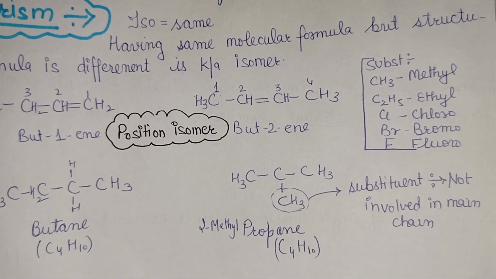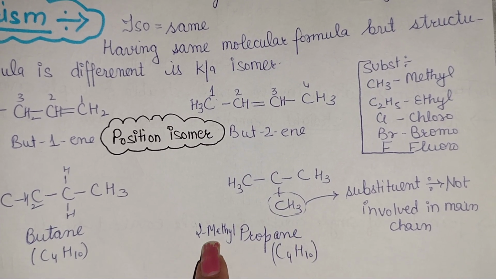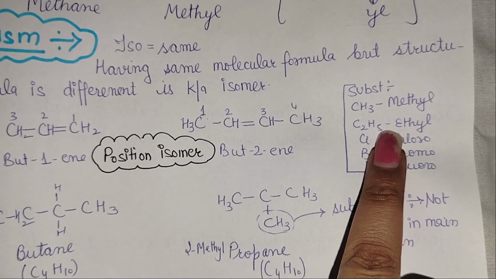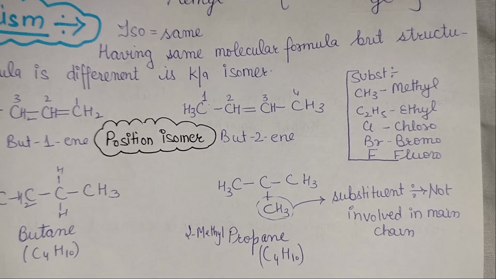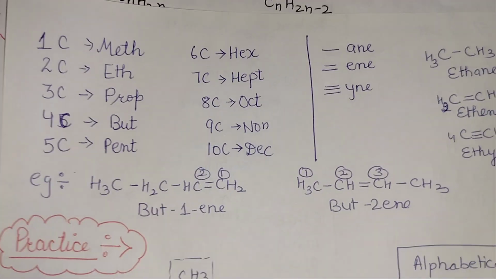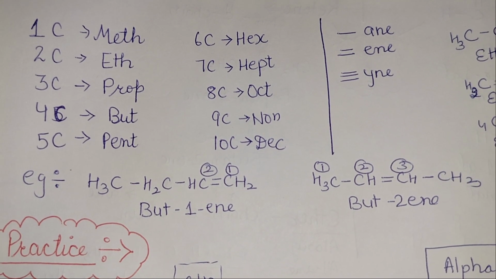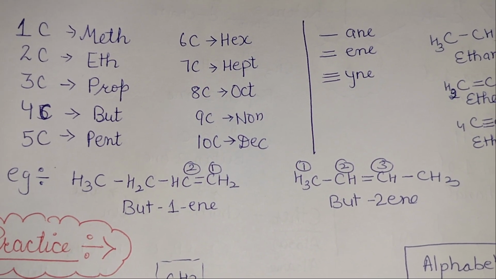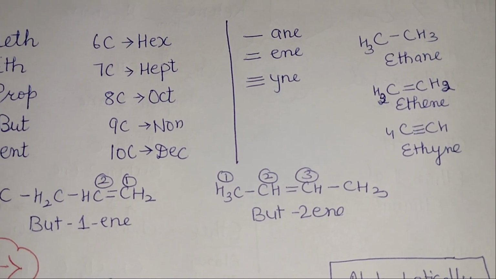All right, and the substituent is written before the chain. We write 2-methyl, then propane. So the substituents are: for CH3 it is methyl, for C2H5 it is ethyl, and for chlorine, bromine and fluorine it is chloro, bromo, and fluoro. All right, now come to the next part. Having 1 carbon means meth, 2 carbons mean eth, 3 stands for prop, 4 for but, 5 for pent.